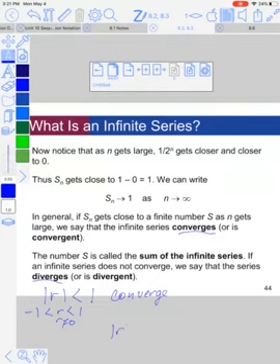If the absolute value of R is greater than 1, then we say that the series diverges and it doesn't have a sum. Okay? So let's go ahead and see what that looks like.